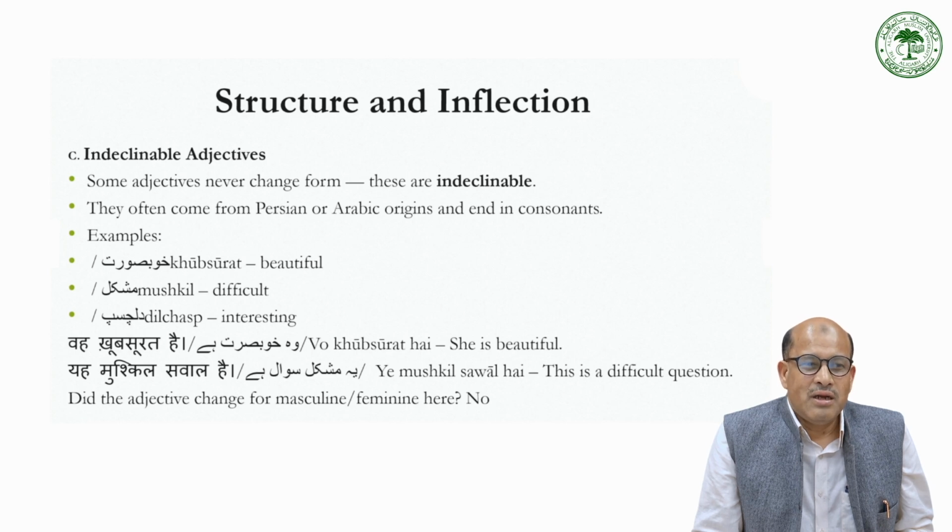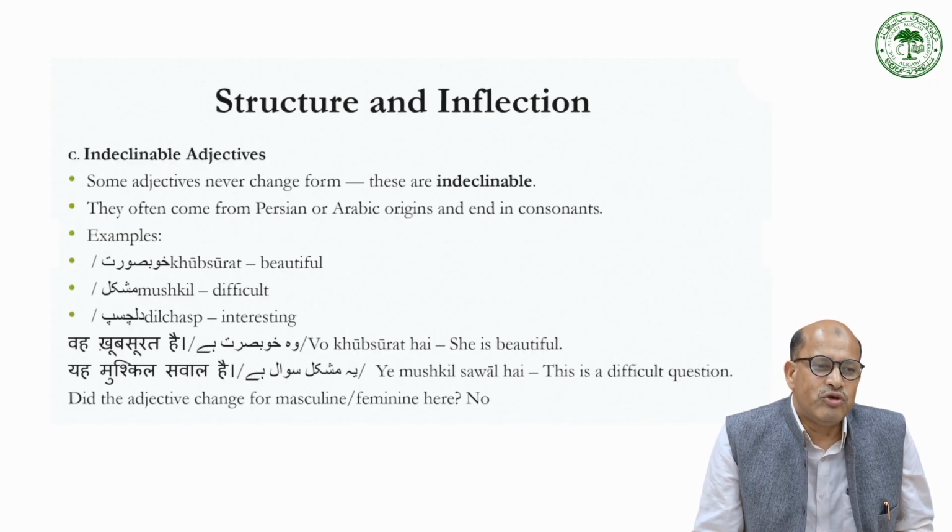Indeclinable adjectives. Some adjectives never change form. These are indeclinable or unmarked. They often come from Persian or Arabic origins and end in consonants. And the examples, as we have seen earlier, are khubsurat for beautiful, mushkil for difficult, dilchasp for interesting.